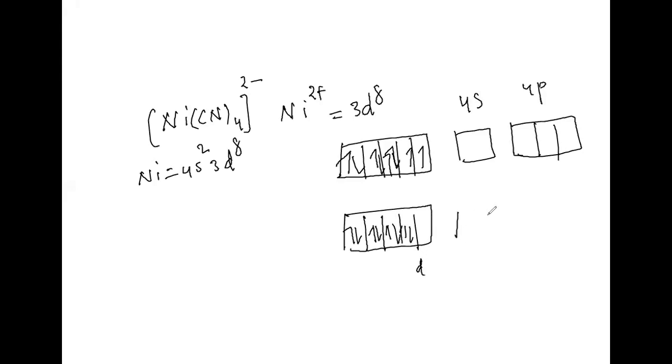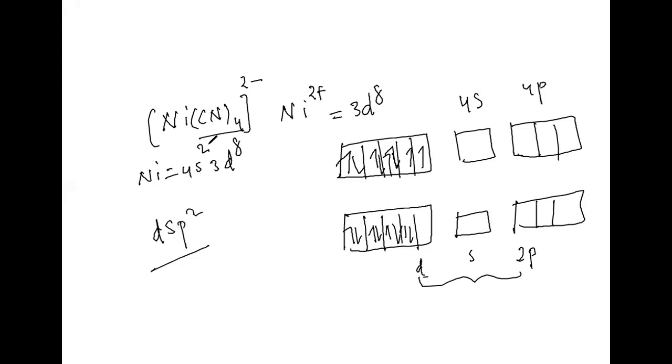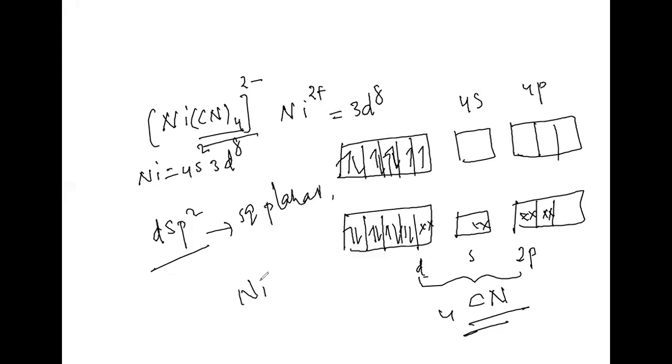1d, 1s, 2p I am going to consider. What is the hybridization? dsp2 hybridization, because how many ligands are there? 4 ligands are there. These 4 ligands are going to occupy this particular one, where we can see the electrons like this. When it is dsp2 hybridization, what is the complex? Square planar complex. That we can write as Ni, CN, CN, CN, CN, then 2- we can take.